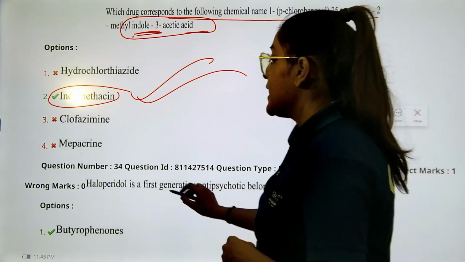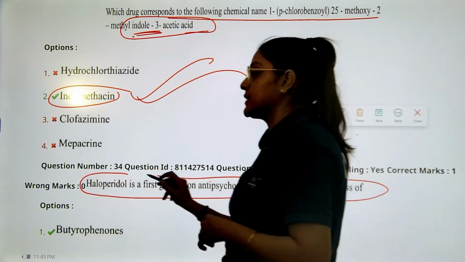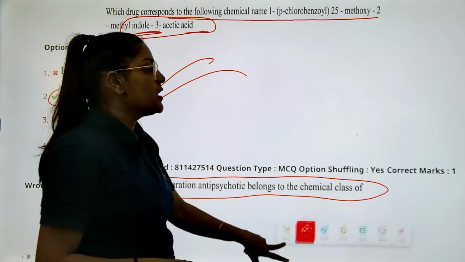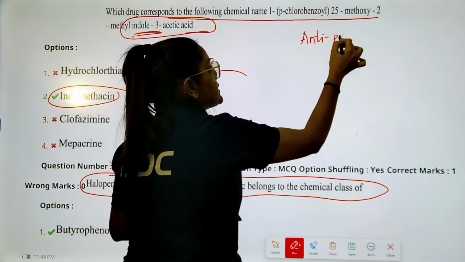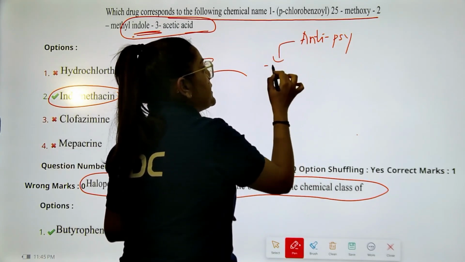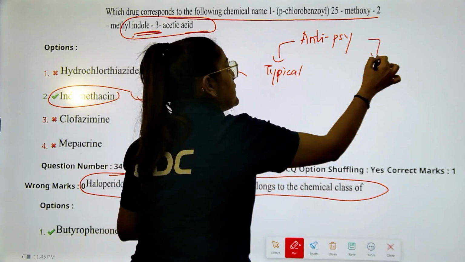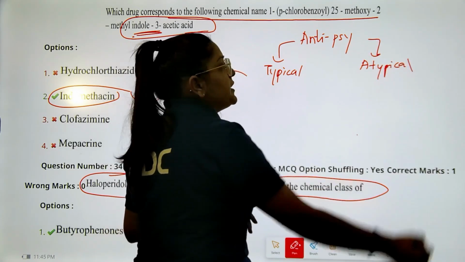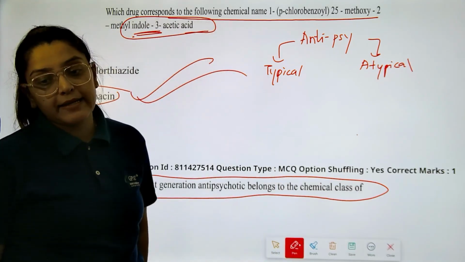Next question. Haloperidol is a first generation antipsychotic that belongs to the class of what? Now if you remember, in the antipsychotics we have typical antipsychotics and atypical antipsychotics.